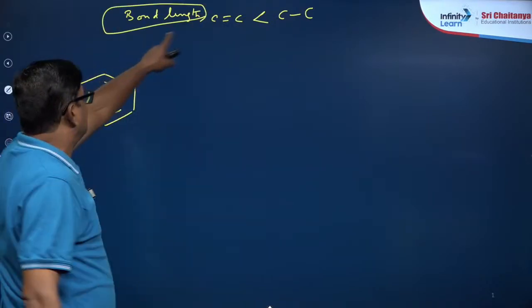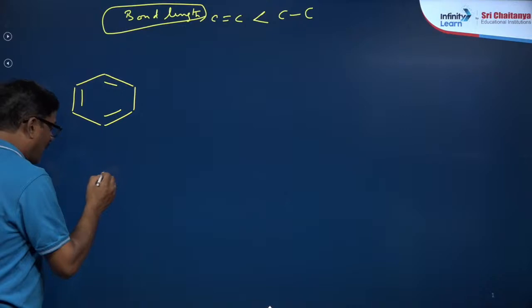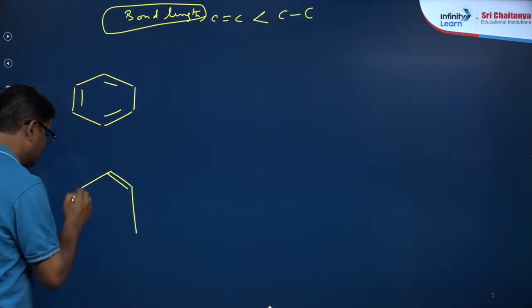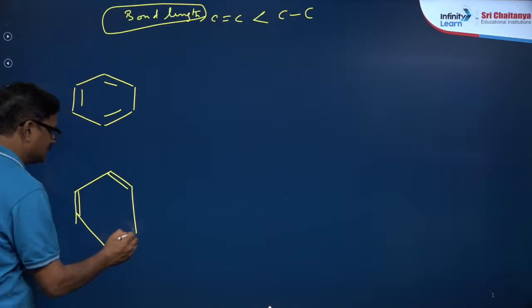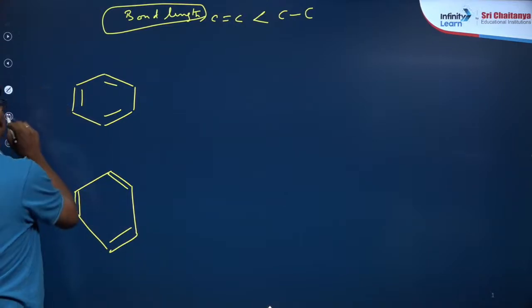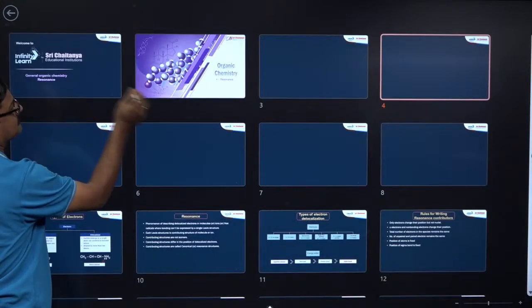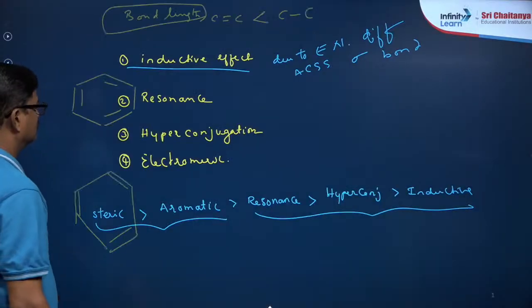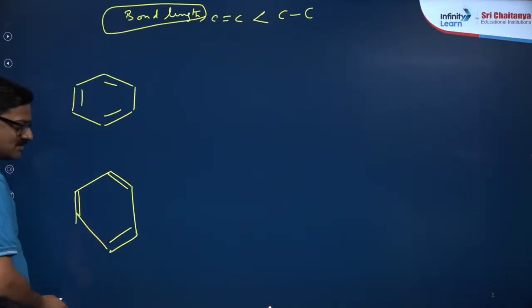Because of this bond length, I have to draw the structure like this.